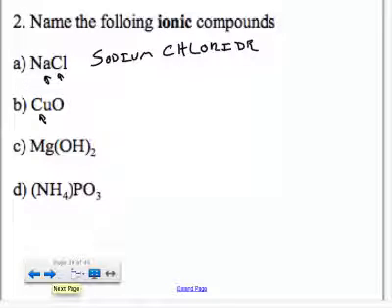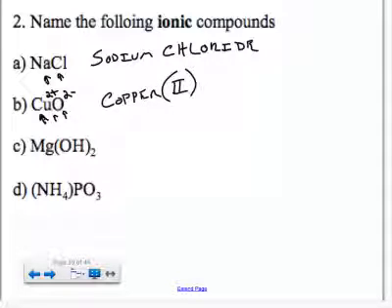Copper is a transition metal. It's from the middle of the periodic table, so I need to figure out what charge it has. Well, there's 1 copper and 1 oxygen. I know that oxygen has a charge of -2 because it always does, which means if there's one of those, the total negative charge is -2. And there's 1 copper to cancel it out. So it must have a charge of +2. Otherwise, they wouldn't cancel each other out and wouldn't be a valid compound. So that means the copper has a charge of +2, which I need to indicate with a Roman numeral. And then oxygen becomes oxide.